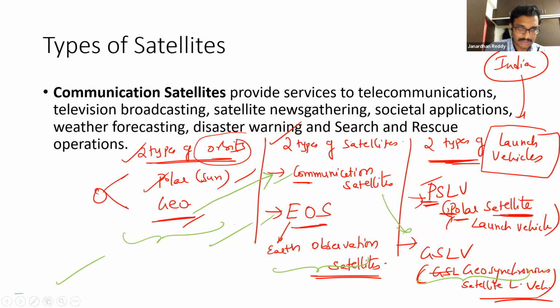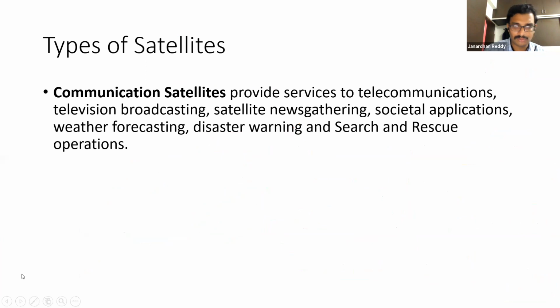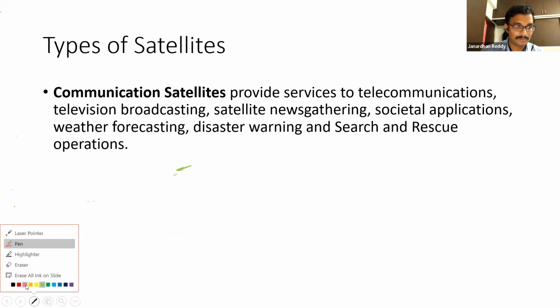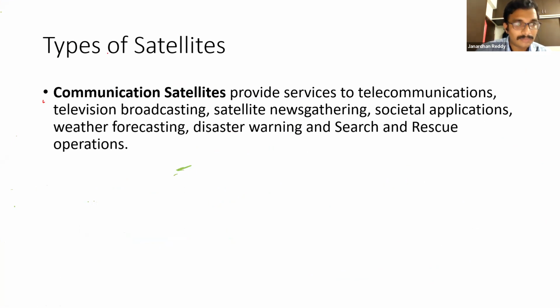Now, if you look at, I'm taking away these things. Imagine that, remember that broadly two types are there. Now, the first kind of satellites which we have to look at here is communication satellites. Now that you understood the basics, we can move somewhat easily. Listen, the first kind of satellites here is communication satellites. In communication satellites, one type is communication.